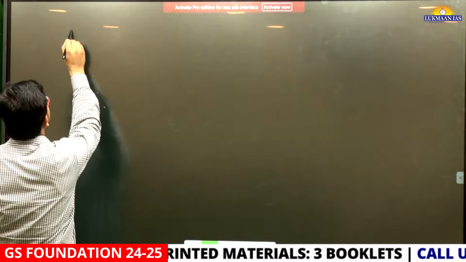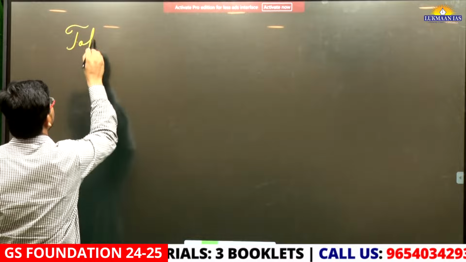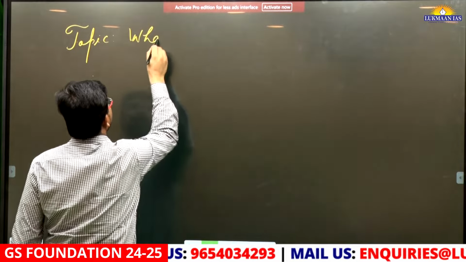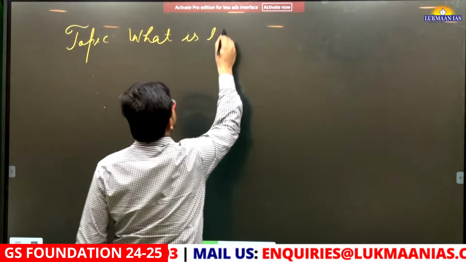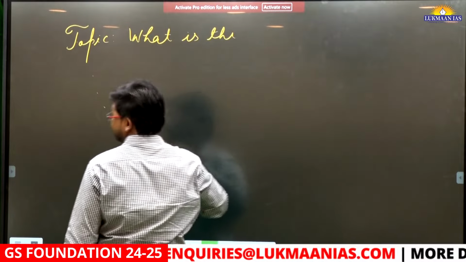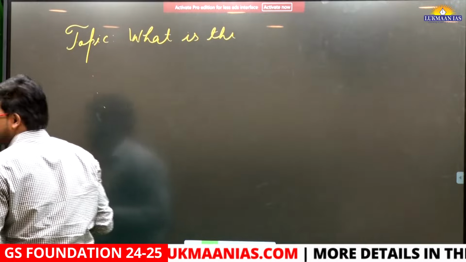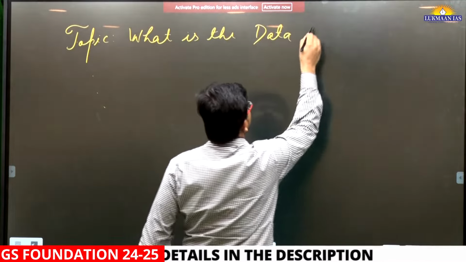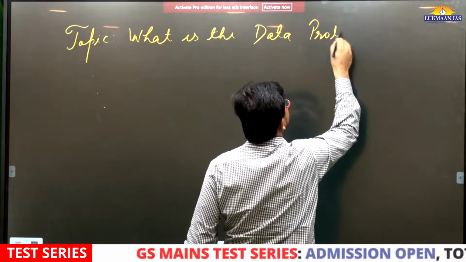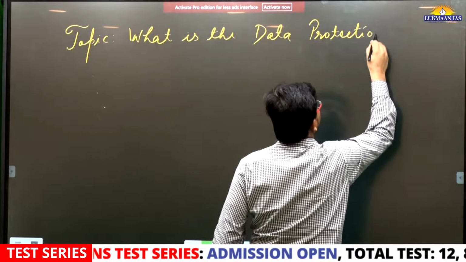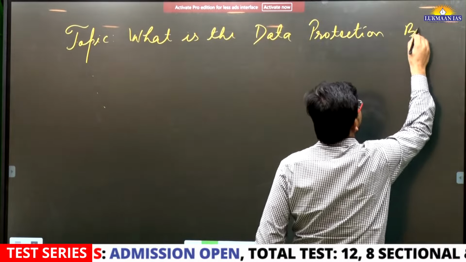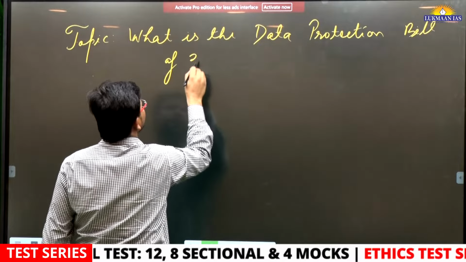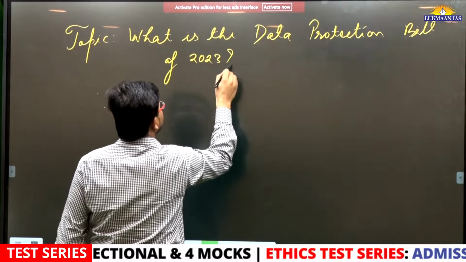The name of the topic is: What is the Data Protection Bill of 2023.